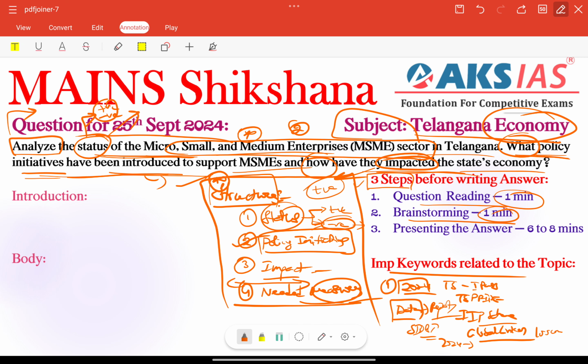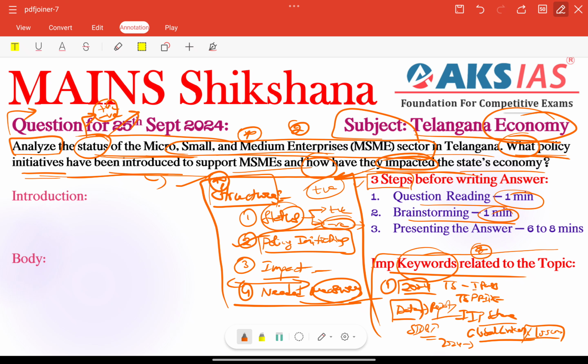Recently launched 2024 policy, right? All this information needs to be included here. So we need to recall, especially these types of keywords or important policies or reports, which should be reflected in our answer.